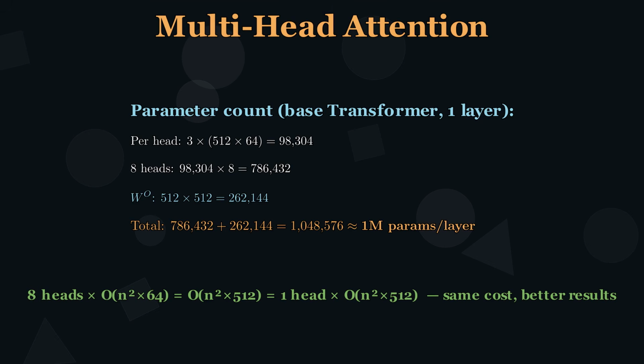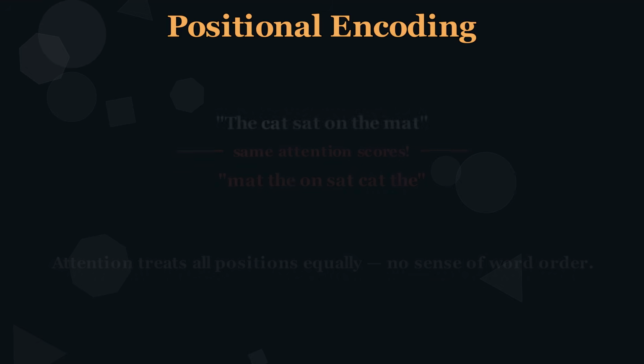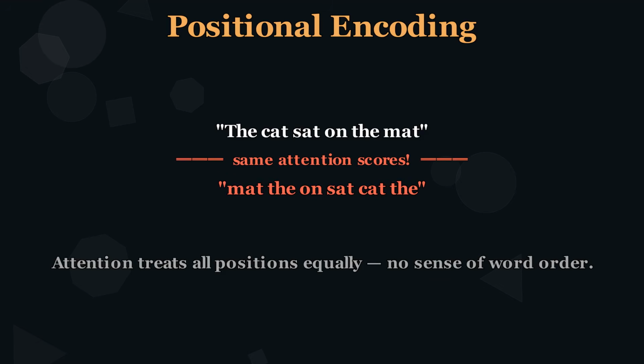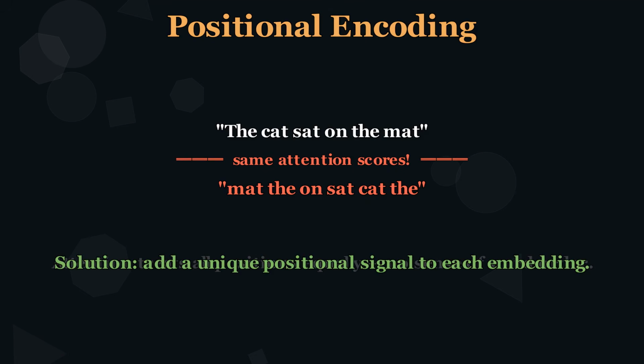But it consistently outperforms single-head attention because each head learns in a different subspace. Attention treats all positions equally. It has no sense of word order. "The cat sat on the mat" and "Mat the on sat cat the" produce identical attention scores without positional information. The solution? Add a unique positional signal to each embedding.